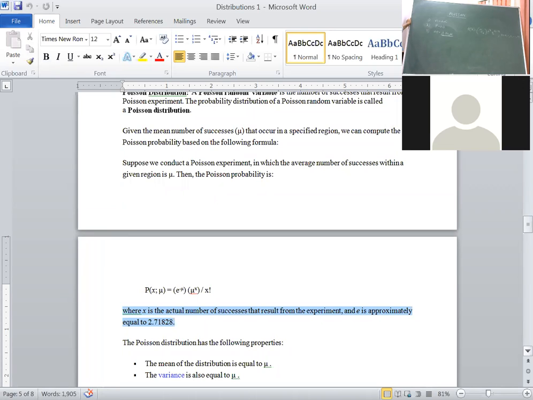Again, Poisson distribution was discovered by French mathematician Simon Denis Poisson. It was introduced in the year 1837 under the following conditions. The first condition is the number of trials are indefinitely large, that is n tends to infinity. Second, the probability of success in each trial is indefinitely small, that's why p tends to 0. Third, mean of the binomial distribution np is equal to mean of the Poisson distribution, that is lambda. In some textbooks it is given as lambda, in some as mu, in some as m.